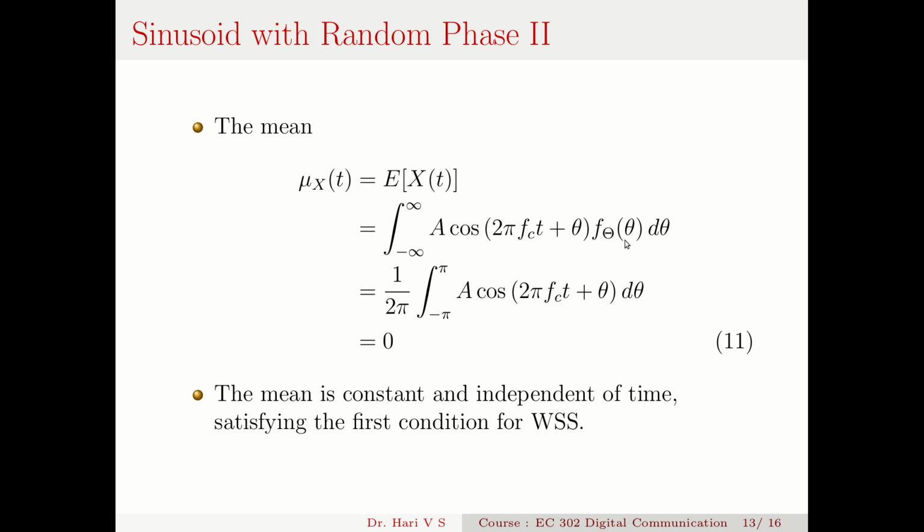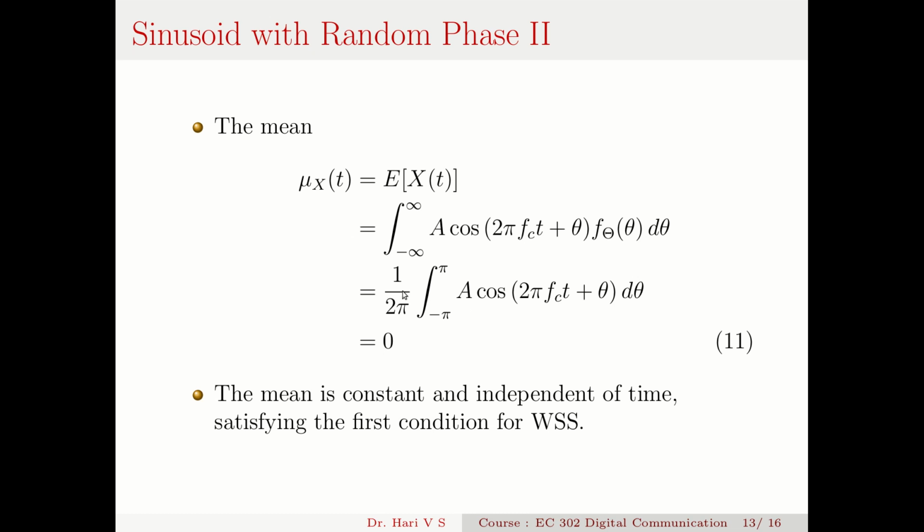You know that f_Θ(θ) is 1/2π from minus π to π, elsewhere it is 0. So the limits are modified to minus π to π. Within minus π to π, the value of f_Θ(θ) is 1/2π, which is a constant that is taken out of the integral, leaving A cos(2π f_c t + θ) dθ.